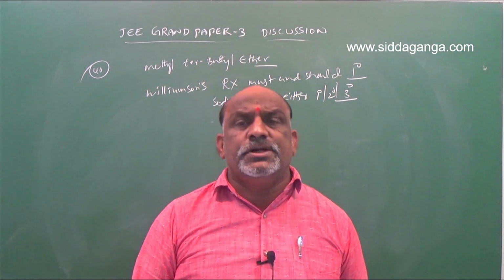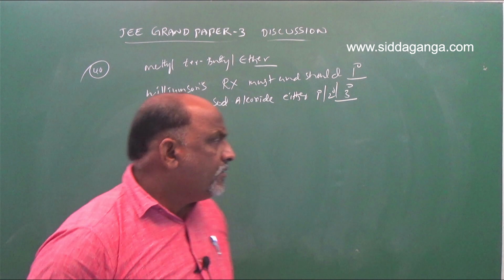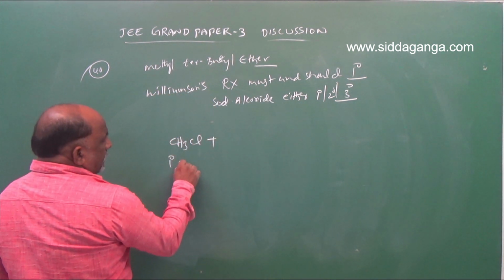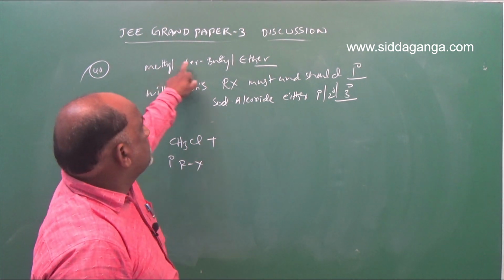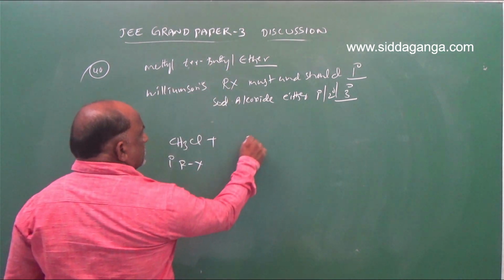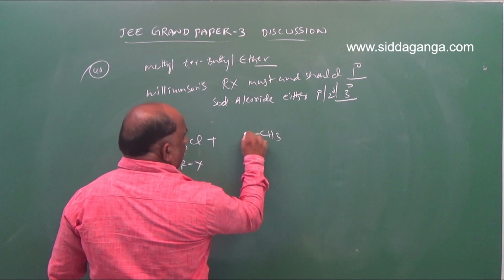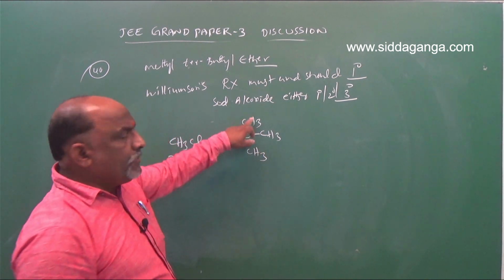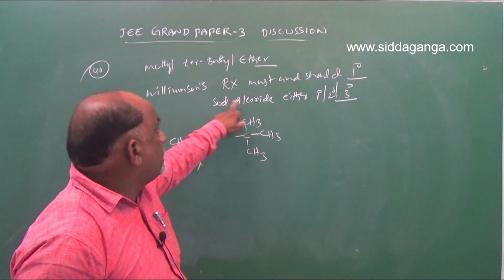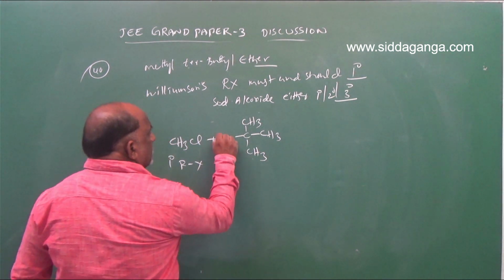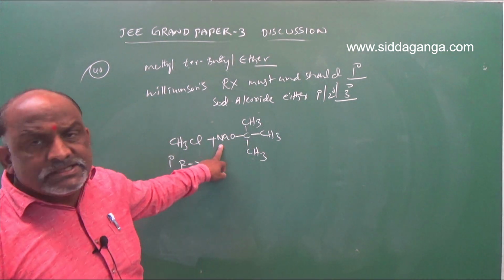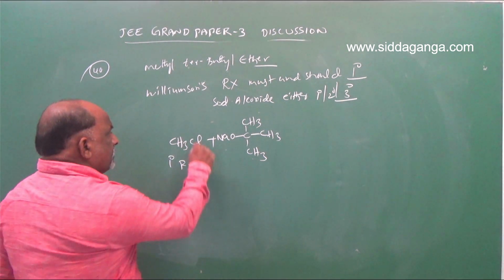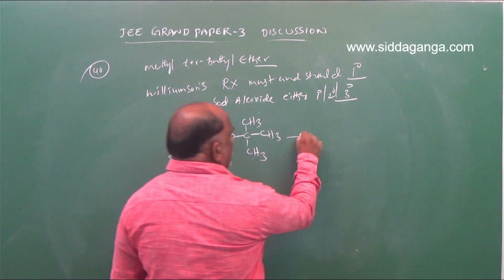Alkyl halide must and should be primary. Primary means we should go with CH3Cl, primary alkyl halide, methyl. Next is tertiary butyl, that means (CH3)3C, this is the sodium alkoxide. Sodium alkoxide means NaO, this is sodium tertiary butoxide. This compound is called sodium tertiary butoxide. On addition of this, NaCl will be eliminated. What is the answer?